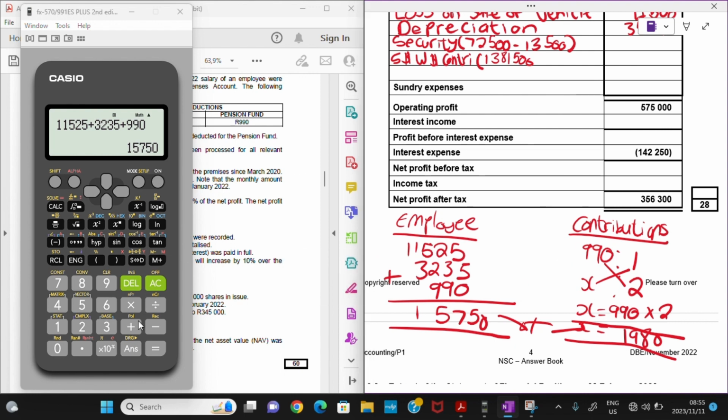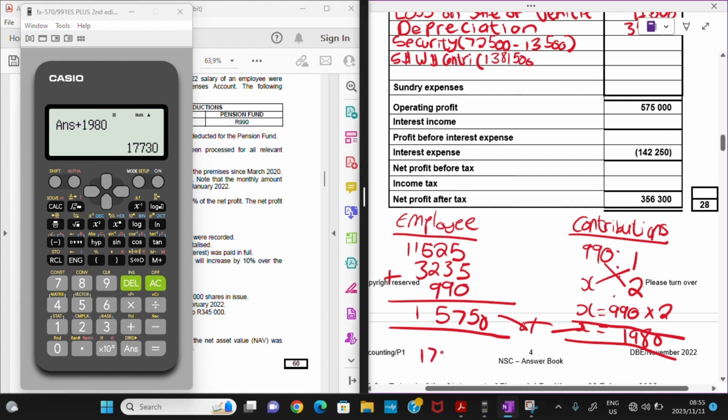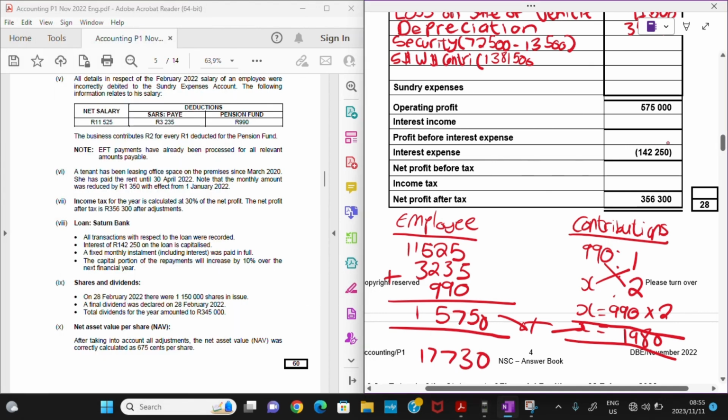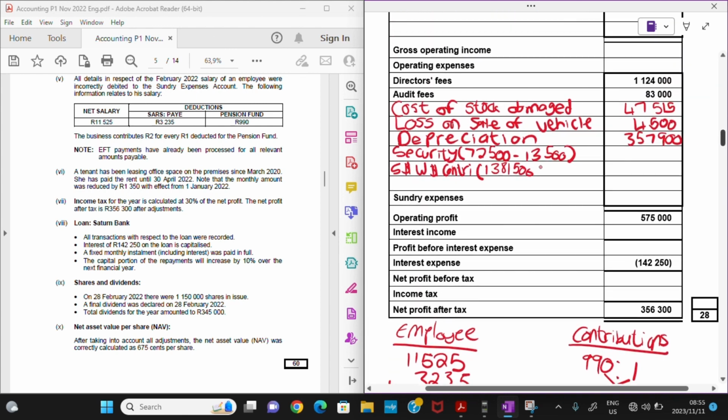So 15,750 plus 1,980 gives us 17,730. This is the salaries and wages as well as contributions. As I said, we have to add it because it was incorrectly debited to the sundry expenses account, and that's how we deal with that.